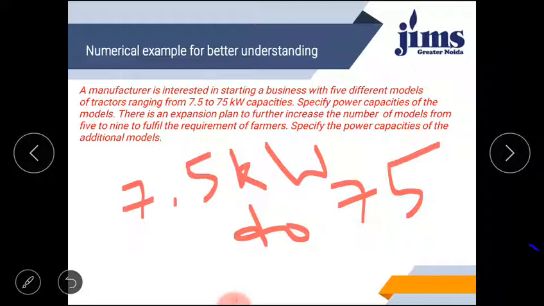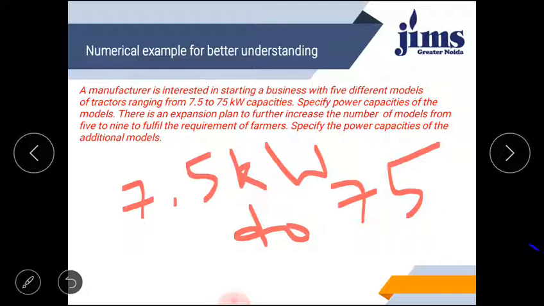In the second stage of the question, the company wants to introduce another 4 models, meaning 9 models, to cater to the different needs of the farmers. Again, for this range, another 4 models the company wants to introduce. Then what would be the capacities of these models? So there are two questions.